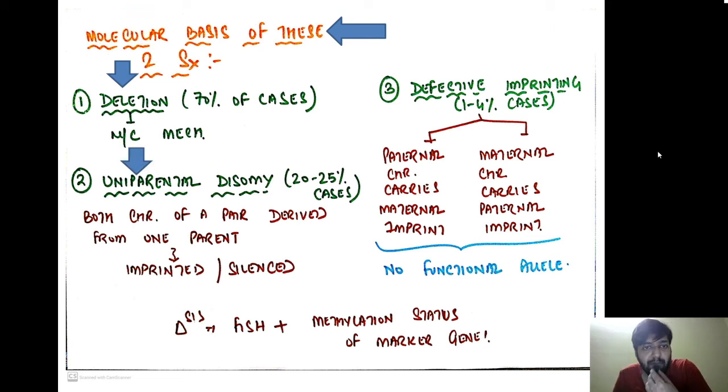In 20 to 25% of cases there is uniparental disomy. As I already told you, both chromosomes of a pair are derived from one parent, and that particular chromosome from one parent gets imprinted or silenced. The third mechanism is defective imprinting in 1 to 4% of the cases. You don't have to go into details of this, just remember defective imprinting in 1 to 4% of the cases, and the diagnosis is made by FISH along with the methylation status of the marker genes.